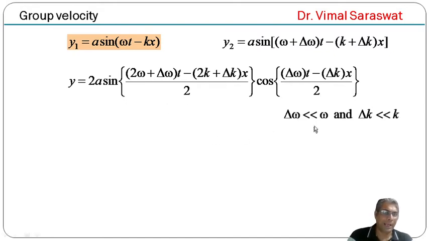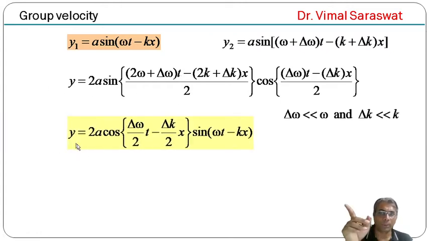And Δω is very much less than ω. Also Δk is very much less than k. So this will be nearly equal to 2ωt and this will be nearly equal to 2kx, and 2 and 2 will be cancelled out. So y = 2a cos[(Δω/2)t − (Δk/2)x] sin(ωt − kx). So we get y = 2a cos[(Δω/2)t − (Δk/2)x] sin(ωt − kx).